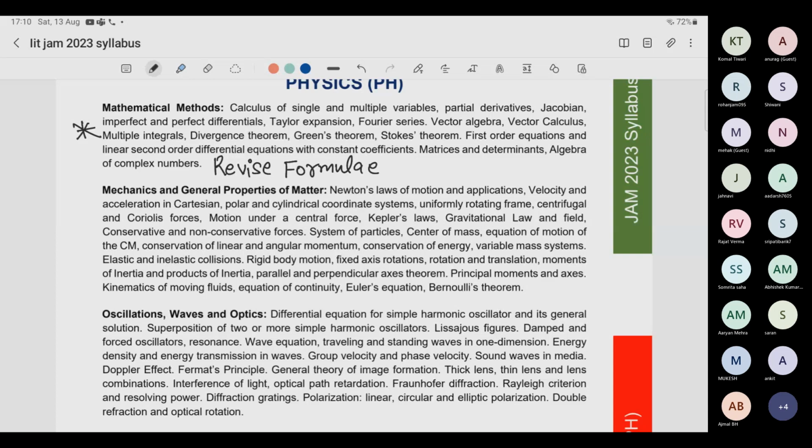Then comes vector algebra and vector calculus. Very simple kinds of questions: how to apply Green's theorem, how to apply Stokes theorem. What is the mathematical statement of Green's theorem? What is the mathematical statement of Stokes theorem?